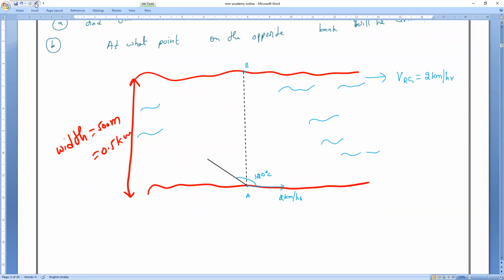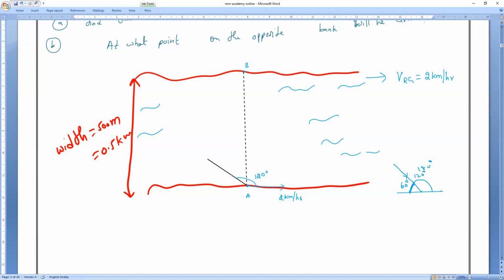As we all know, for a straight line, what is the total angle? 180 degrees. If he travels at 120 degrees, then what is the remaining angle with the surface? If this angle is 120, the other is 60 degrees.